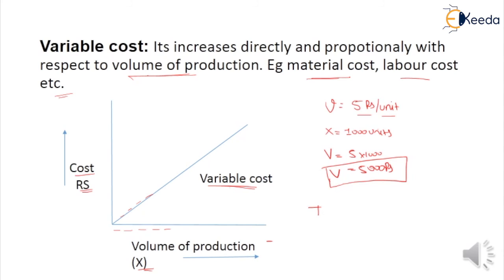So the total cost is clear. The total cost is nothing but fixed cost plus variable cost. The fixed cost F is in rupees, and V into X is in rupees, where small v is in rupees per unit and X is in units. So please be careful about units.